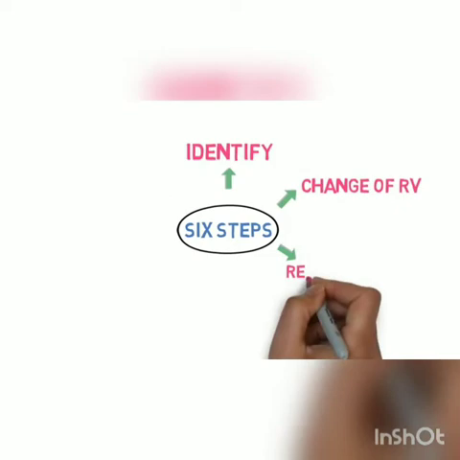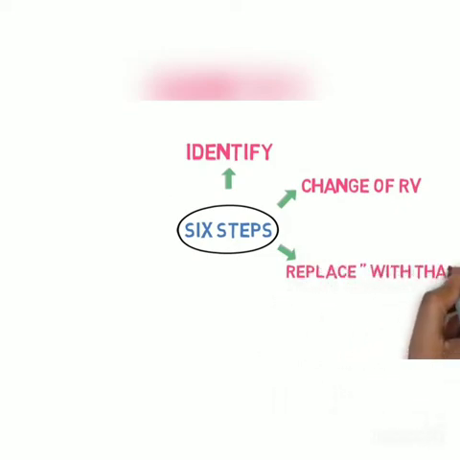The third step is to replace inverted commas with that. We will remove the comma and inverted commas in the sentence and join the reported speech with that.